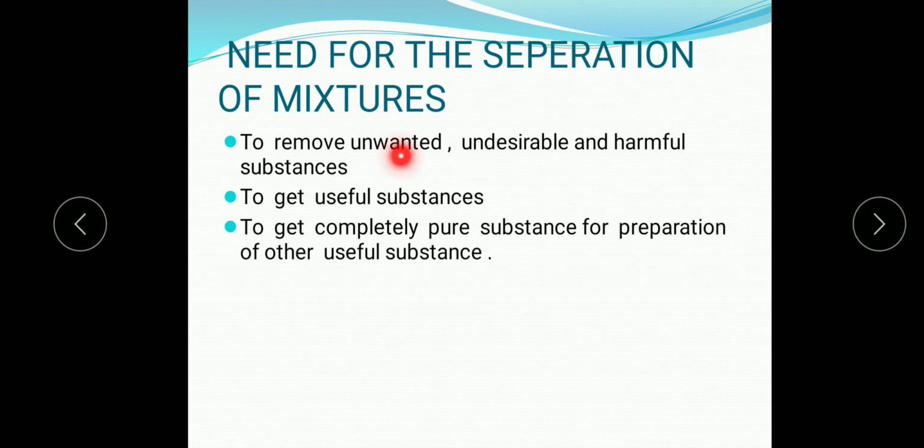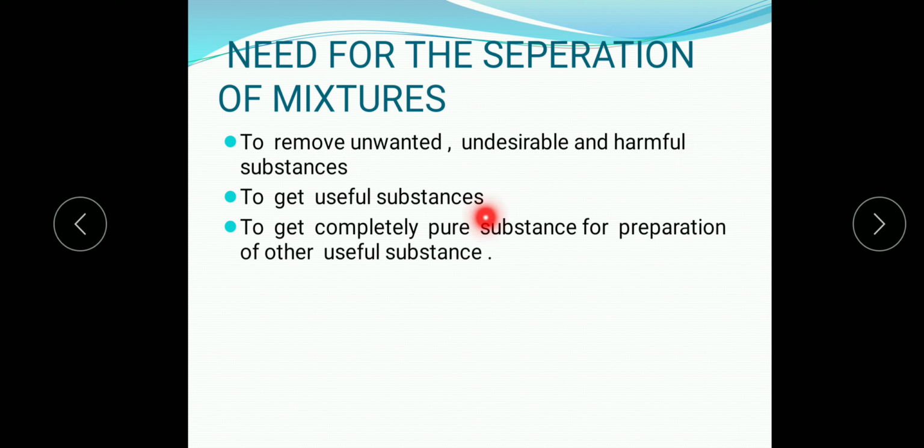Why must the stones be removed? Because they are unwanted. Do you want to eat stones? It is undesirable. You don't desire stones in your plate while having lunch or dinner, and that is harmful because you cannot digest the stone particles or the sand particles. Okay, so that is why we need to separate the unwanted, undesirable and harmful substances from the mixture.